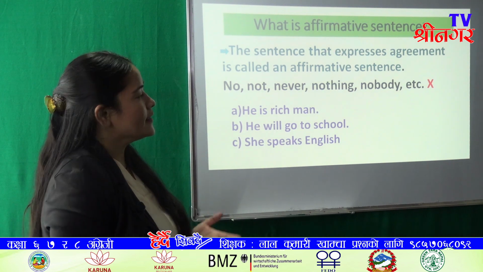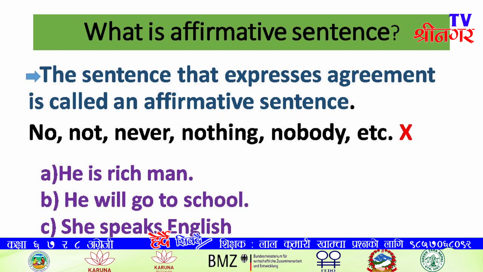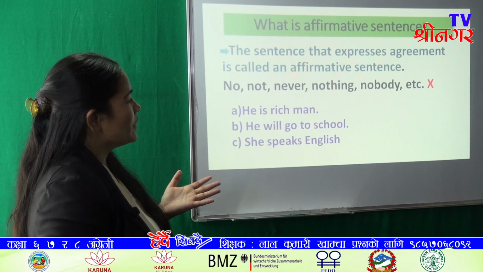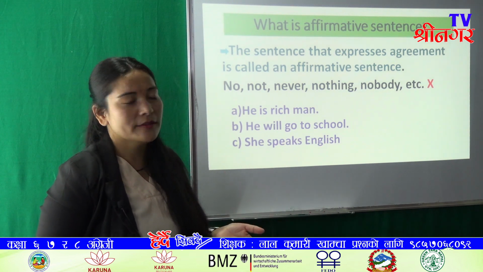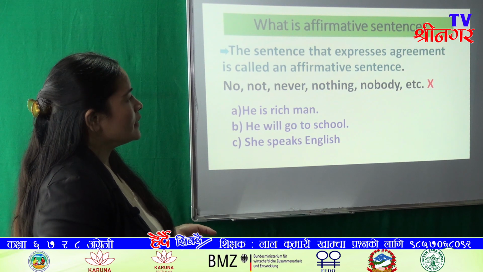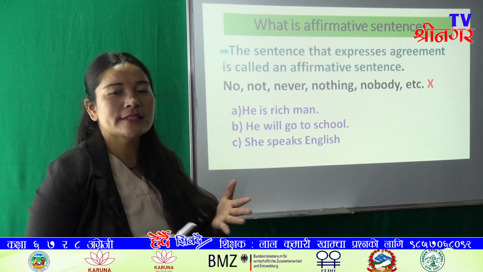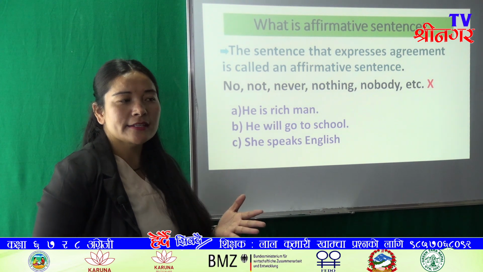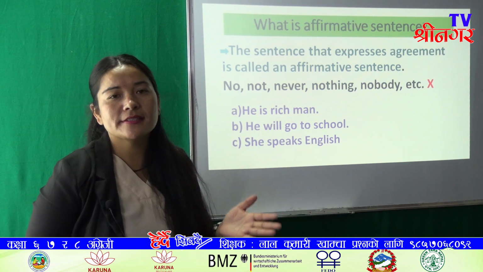We have already seen some examples. Look at the same examples. He is a rich man, he will go to school, she speaks English. In these sentences, there is no negation word like no, not, never, nothing, nobody, etc. These are negations which make sentences negative.